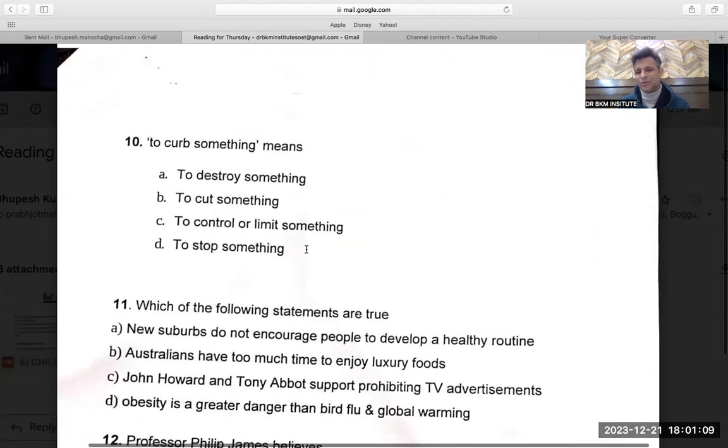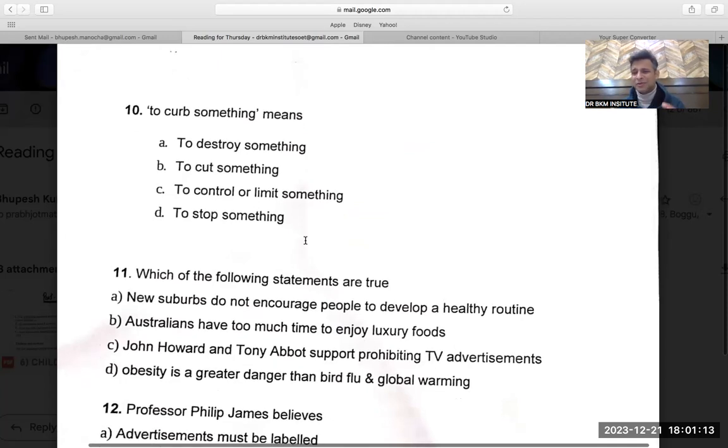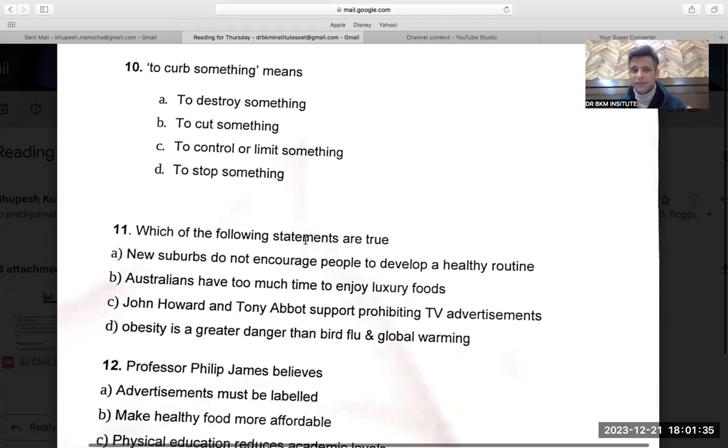I would like to do C maybe, because normally we try to control epidemics. We can't really stop the epidemic. I'm doing C not because of the word stop, because stop is better fitting. But if I'm talking about curbing the epidemic, I can only control the epidemic. I can't really stop it. So that's why I'm doing C, but the answer can be D. But I'm doing C for now.